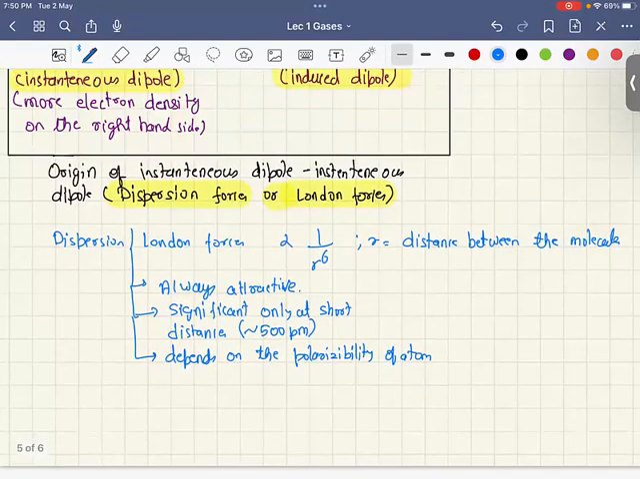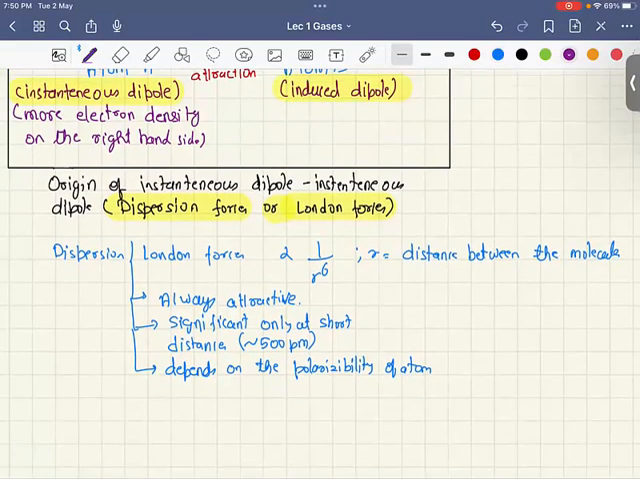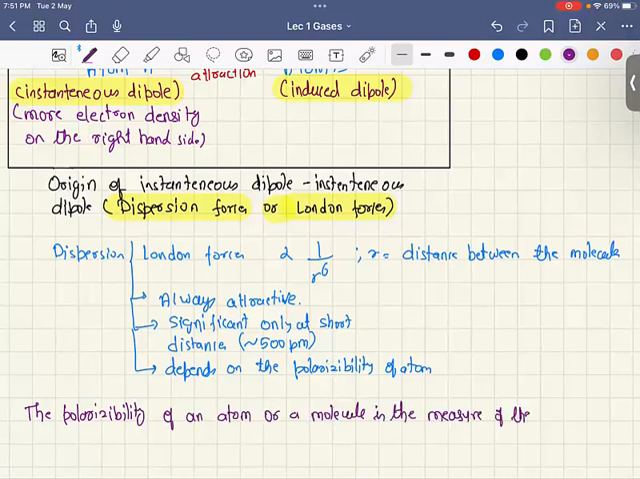Now, the question arises: what is polarizability? The polarizability of an atom or a molecule is a measure of the ease with which the electrons and nuclei can be displaced from their average position. The more easily the electrons and nuclei can be displaced, the greater the polarizability. The larger the polarizability, the greater is the magnitude of the instantaneous dipole, and hence stronger are the London forces.